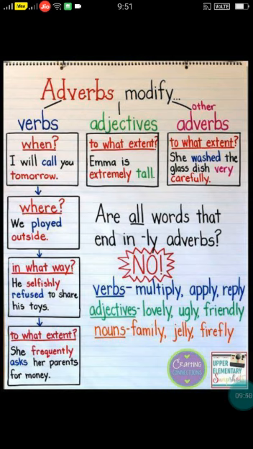Here, what you complain, teacher, she is not sharing her snacks, or he is not sharing his snacks, right? So the same sentence is being written here. He selfishly refused to share his toys. Refused means not agreeing. It's an action.